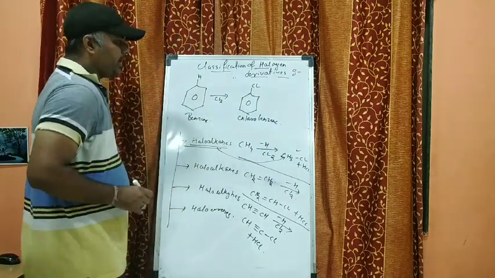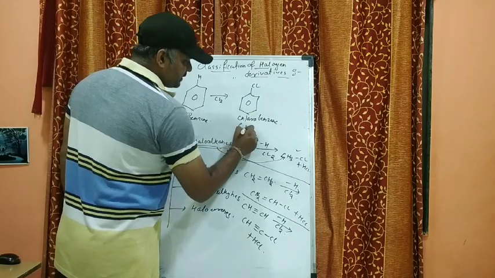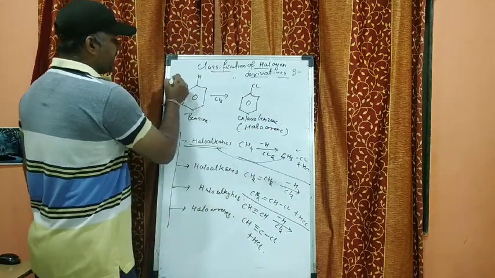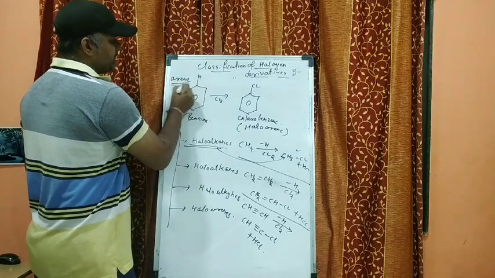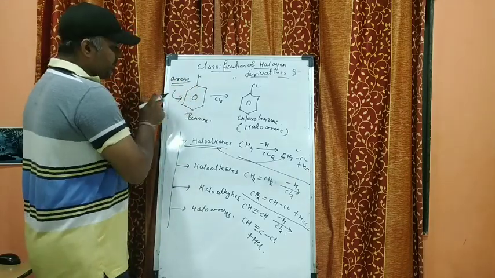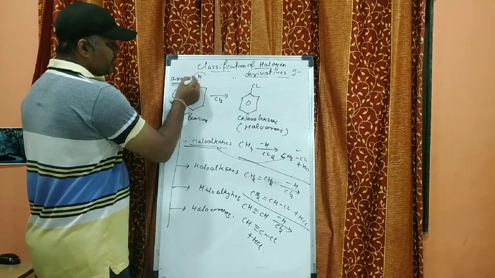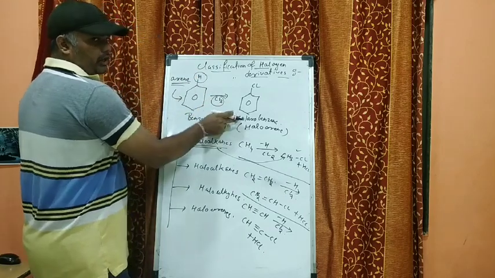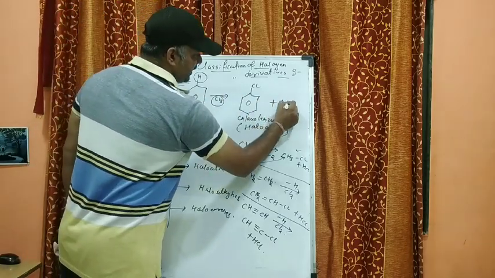So here in this case, this chlorobenzene is nothing but the haloarene. See, this is arene, and in this arene we are replacing one of the hydrogens by chlorine to get chlorobenzene plus HCl, right?